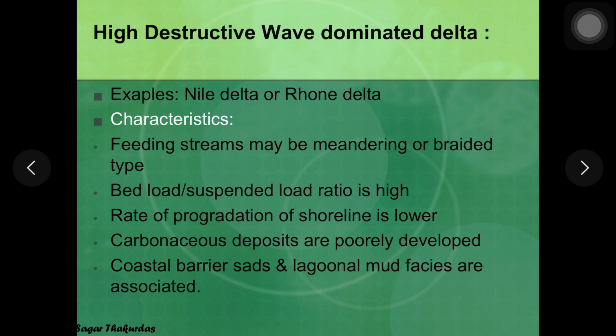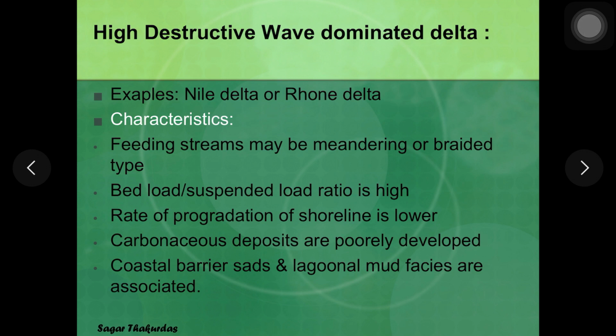If you remember this particular ratio in case of elongated deltas, the ratio of bed load to suspended load is low in case of high constructive elongated deltas, since more of the sediments are transported by suspension, and that is the reason river dominated deltas spread out into the ocean in the form of bird foot or lobate geometry.